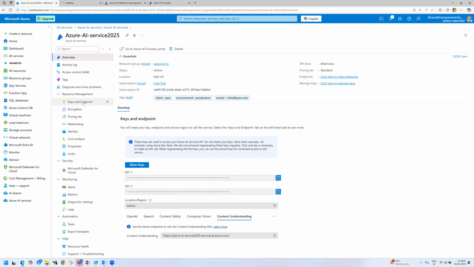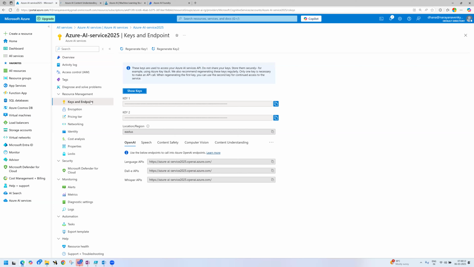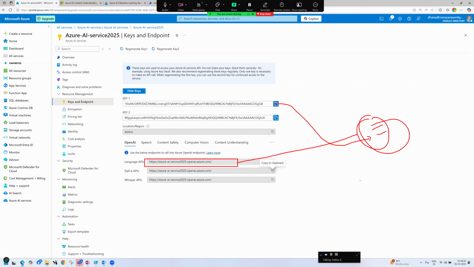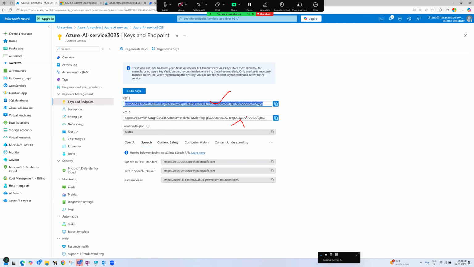Clear so far? Now if we go for keys and endpoints, it is the same, but you'll get only keys. See, secure key, right? For example, you would like to access it. Where is the security? If you pass the key, that is the security. For example, if you want to use speech to text, you are using this one, along with which we need to pass this key. You may have a query: why two keys, why not one? Why? Because of security purposes.